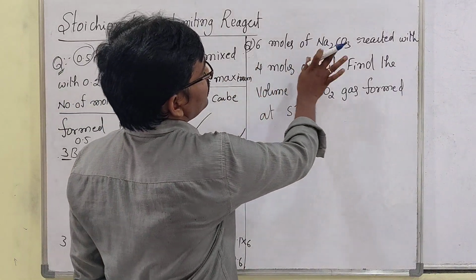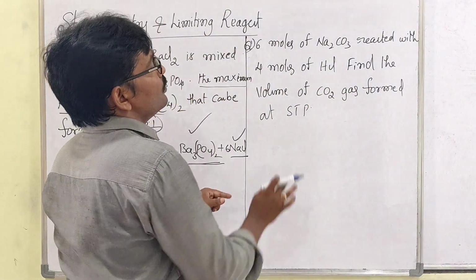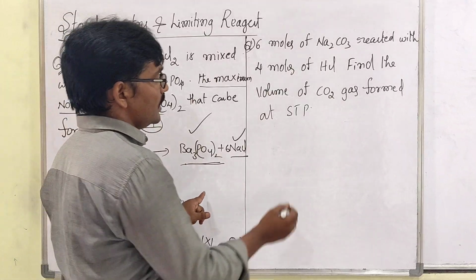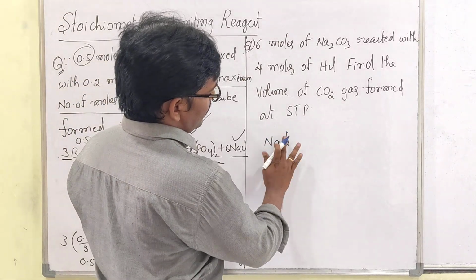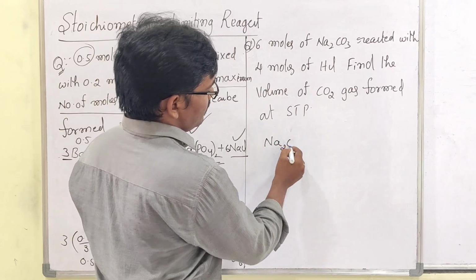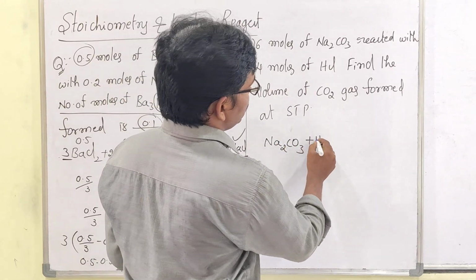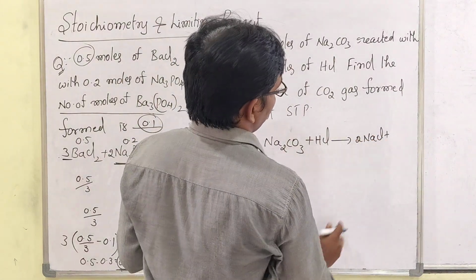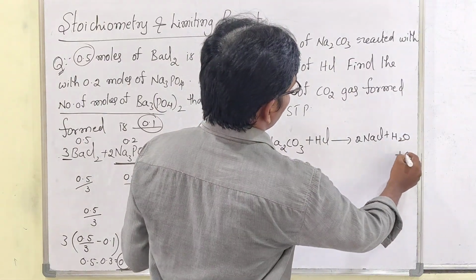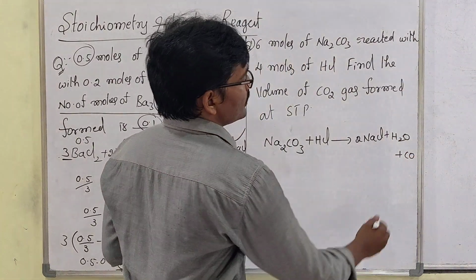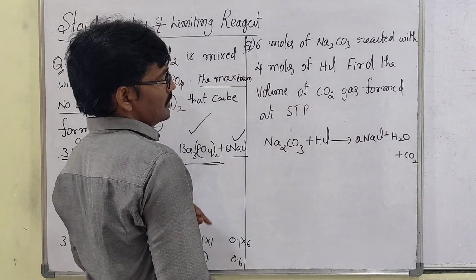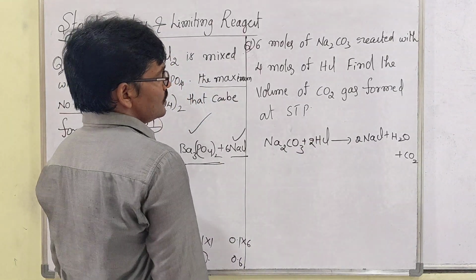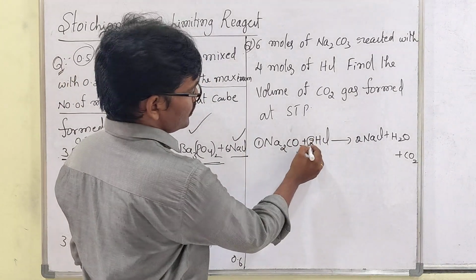6 moles of Na2CO3 reacted with 4 moles of HCl. Find the volume of CO2 gas formed at STP. Sir, Na2CO3 first. When Na2CO3 reacts with HCl, what will be formed? 2 moles of NaCl plus H2O plus CO2 will be formed. Clear? So to balance that equation, we take 2 moles of HCl, right?